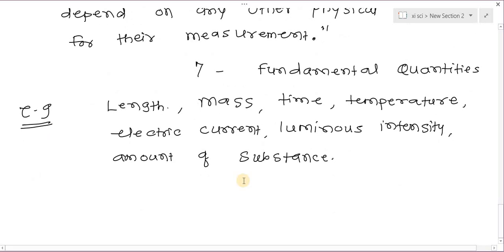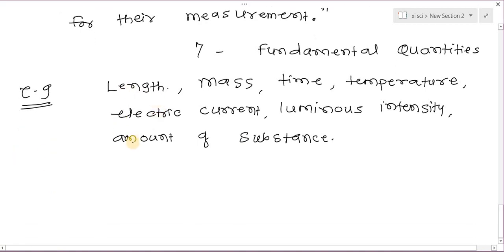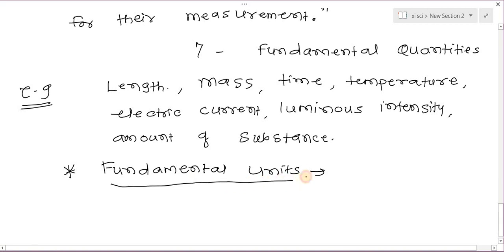Then the next definition is fundamental unit. After fundamental quantity, let's see what is meant by fundamental units. Now we know a unit is the reference standard which is used for the measurement of any physical quantity.